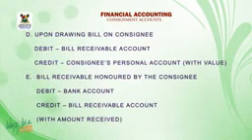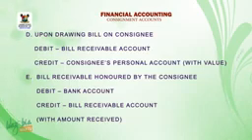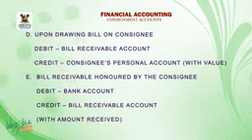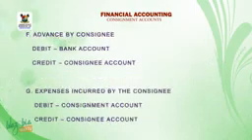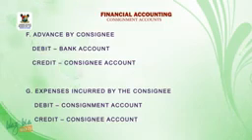D. Upon drawing bill on consignee, debit bill receivable account, credit consignee's personal account with value. E. Bill receivable honored by the consignee, debit bank account, credit bill receivable account with amount received. F. Advance by consignee, debit bank account, credit consignee account.